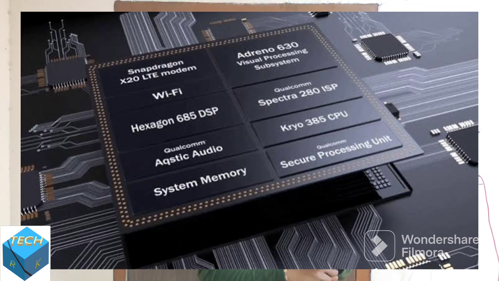But the chips which we are using in our mobile, like the Snapdragon processor, the MediaTek processor, etc. We are calling them processors, but we should not actually call them processors because those are SOCs. The main difference between SOC and processor is that a processor is simply what we can call a CPU, whereas an SOC is the combination of all these. That means it contains CPU, GPU, system memory, network modem, etc. All other things it will contain.